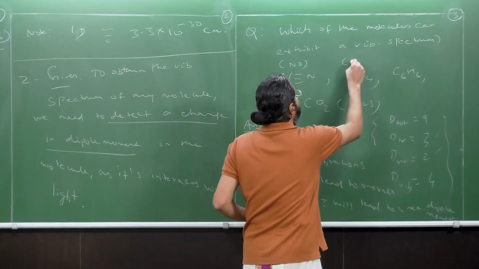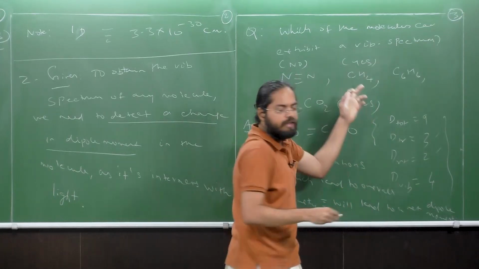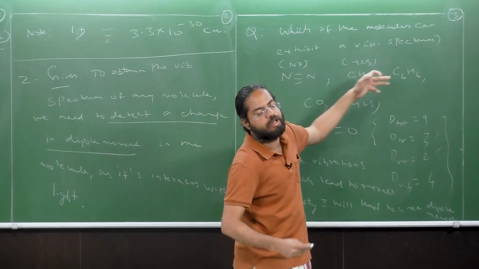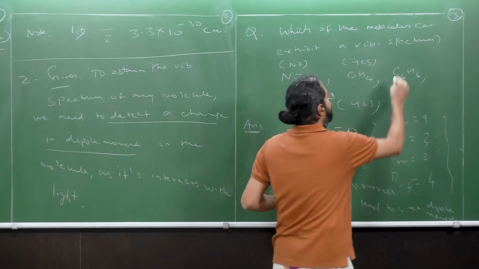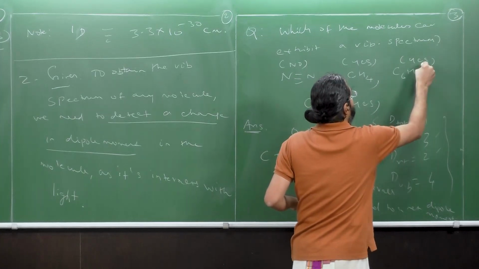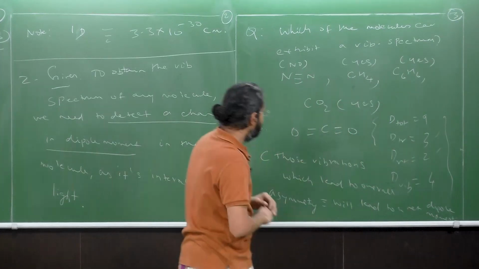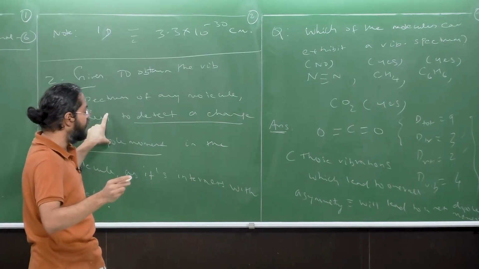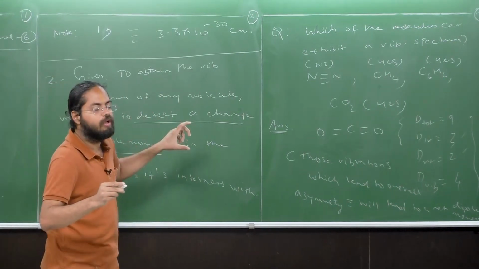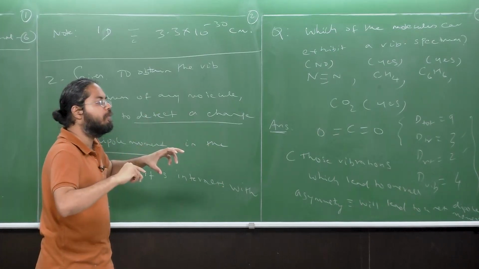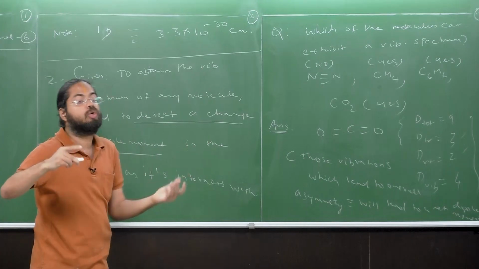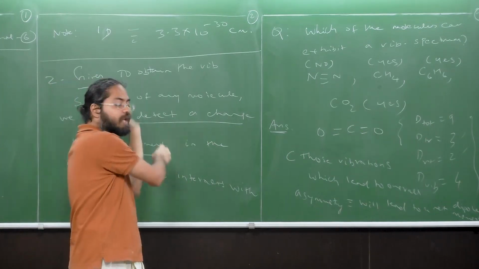So the answer is yes for methane. And what about benzene? Likewise, it's an even more complicated case than methane, so the answer is yes here also. So the point is, for getting a vibrational spectrum, it is not just about the initial dipole moment being 0; the change in dipole moment should also be 0. That's when you will never get a vibrational spectrum.